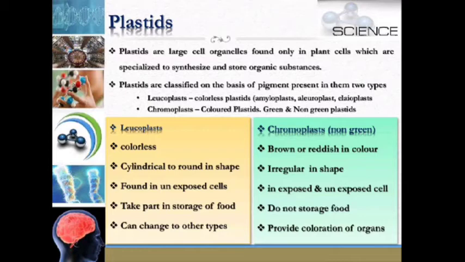Leucoplasts are colorless, cylindrical to round in shape, found in unexposed cells, take part in storage of food, and can change to other types. Whereas chromoplasts are brown or reddish in color, irregular in shape. They are present in exposed as well as unexposed cells, do not store food, and provide coloration of organs.